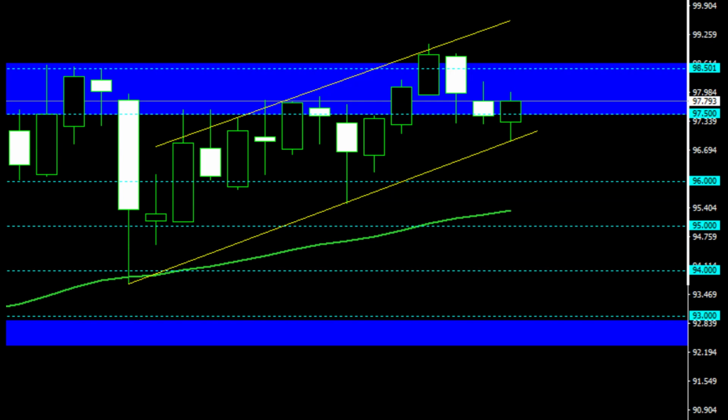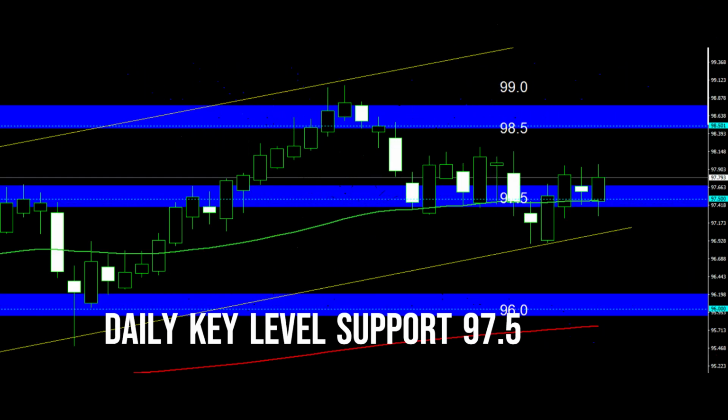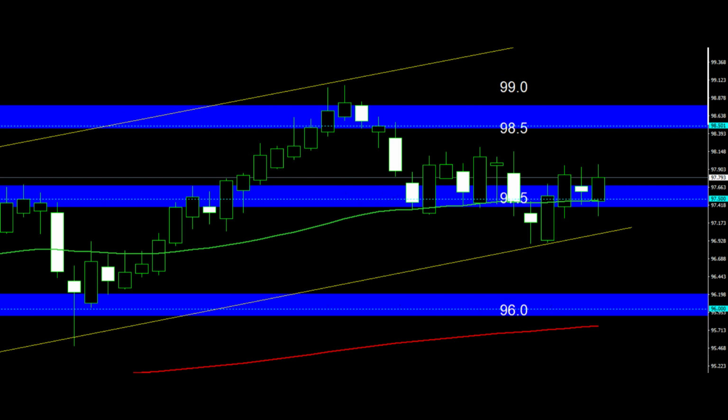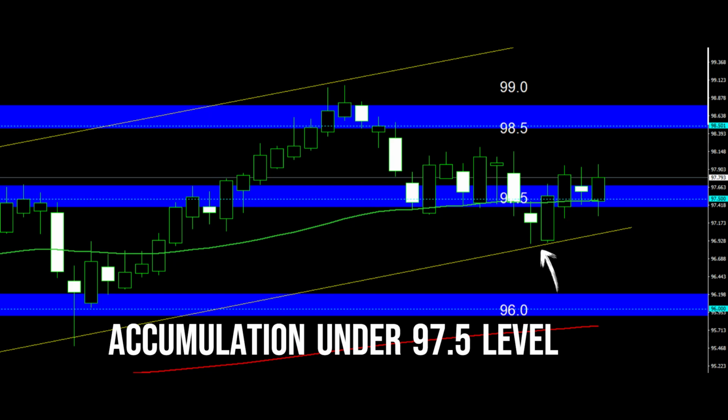Daily outlook. Note the last 12 days of price action testing the 97.5 level, with trading confined to a narrow range, reflecting the market's anticipation of the BOJ's policy direction. Mention the significance of the 50 EMA as a pivotal level in this context.